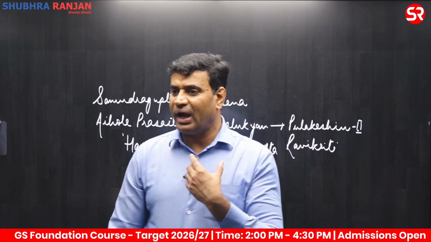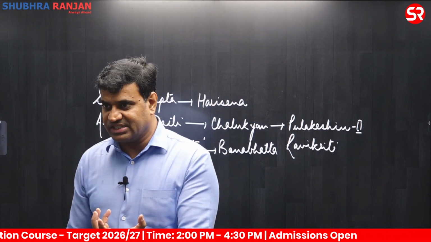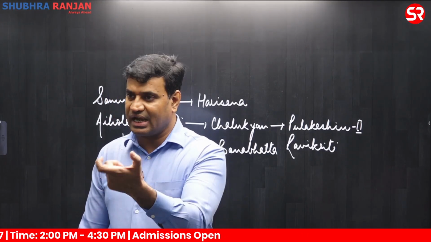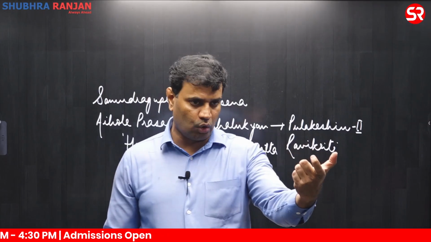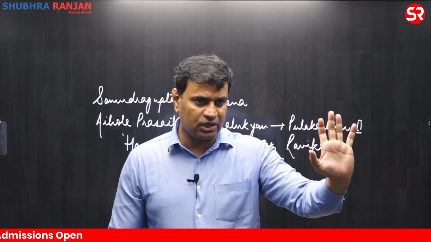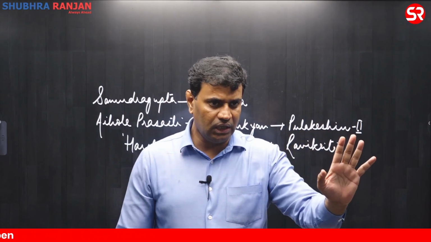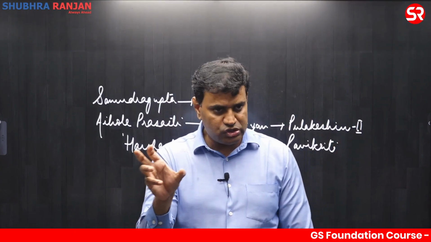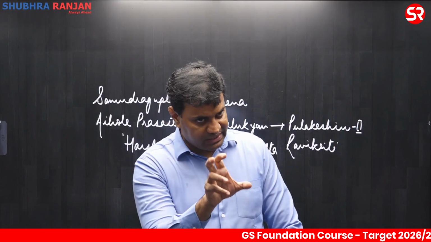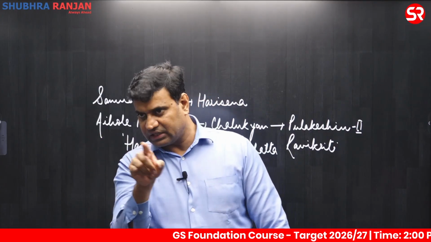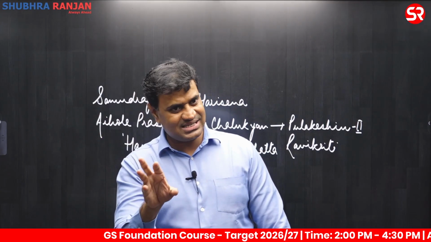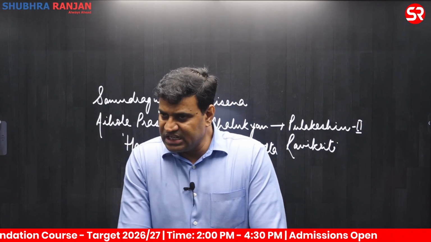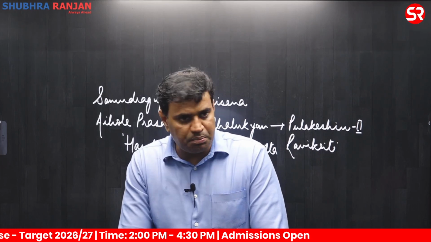In fact, coins are always a symbol of sovereignty. There's a phrase also, no? Sikka chalna. Till the time your sikka is circulating, you have political control. The point is, if your sikka is not circulating, you don't have any political control. Sikka or coins became symbols of sovereignty, and with the existence of those coins, we have demarcated the political boundary of the 16 large kingdoms known as Mahajanapadas. These were known as punch-marked coins.